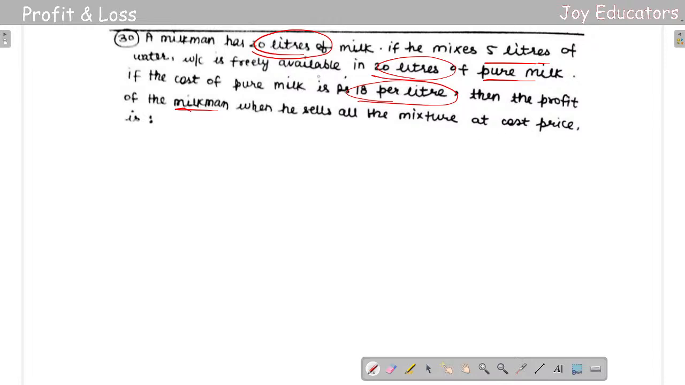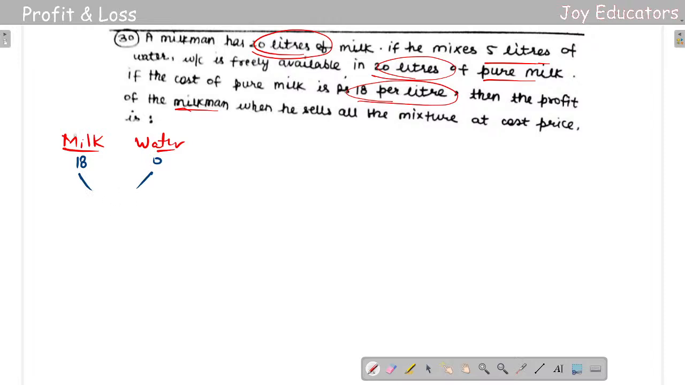Okay, so it's gonna be really good to understand milk and water. So before going to milk and water, a milkman has 20 liters of milk. If he mixes 5 liters of water, which is freely available, in 20 liters of pure milk, the cost of pure milk is 18 rupees per liter. So they had given milk price, and we already know the water is freely available. So water price is always 0 rupees, and milk price is 18 rupees.